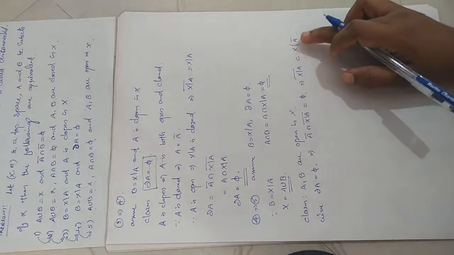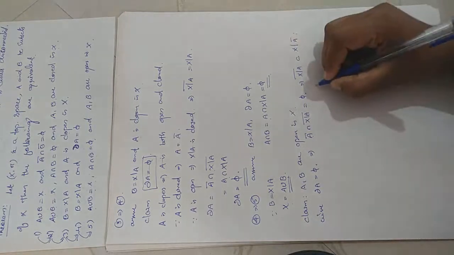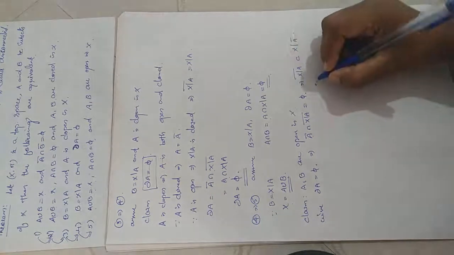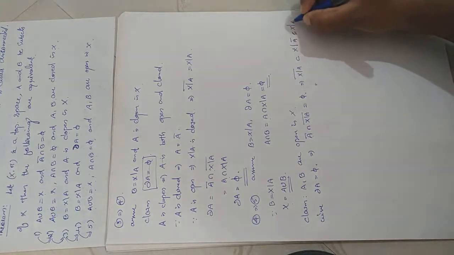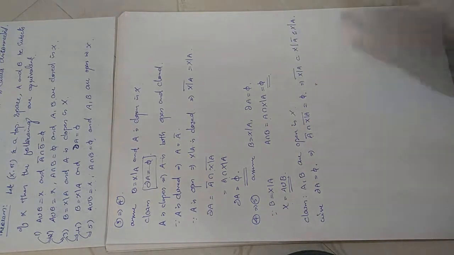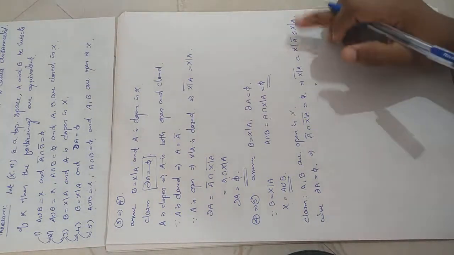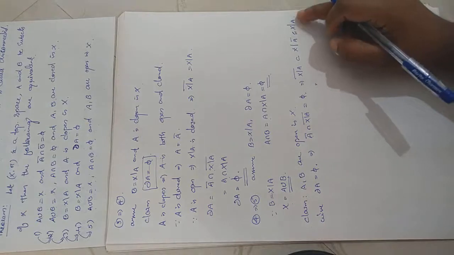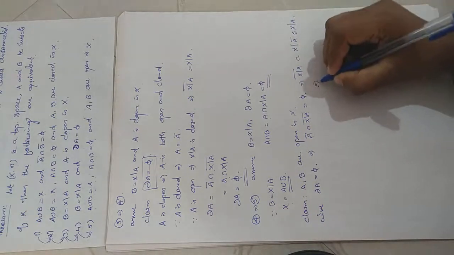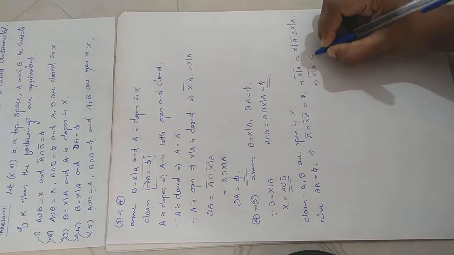But X minus A closure will be contained in X minus A, because A is contained in A closure, so its complement will be reversely contained. So X minus A closure will always be contained in X minus A. So what you get? Which implies X minus A whole closure is contained in X minus A.